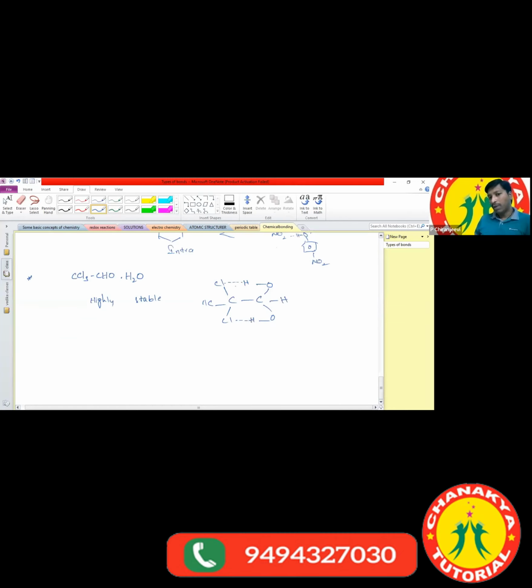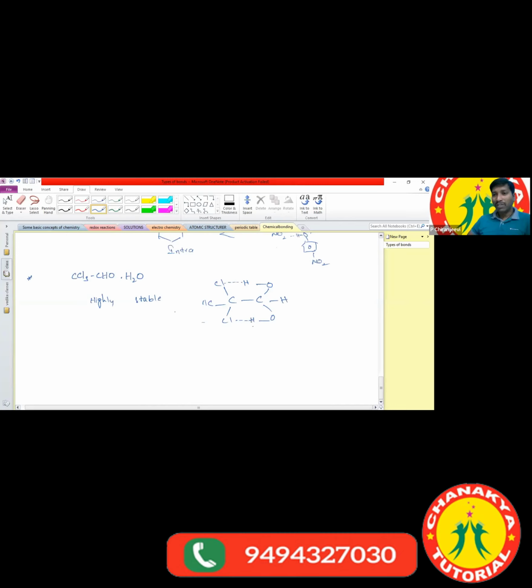Now, how many hydrogen bonds are formed? Between hydrogen and chlorine, here also hydrogen and chlorine. You may have a doubt: sir, you told that only nitrogen, oxygen and fluorine are involved in hydrogen bonding, so why take chlorine? Yes. Only in chloral hydrate do we take chlorine. In other molecules we can't. This is a completely exceptional case.